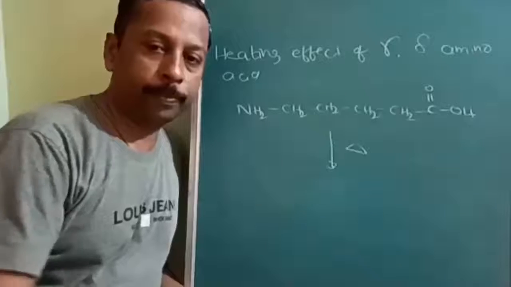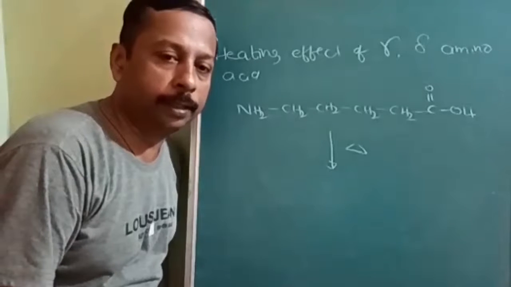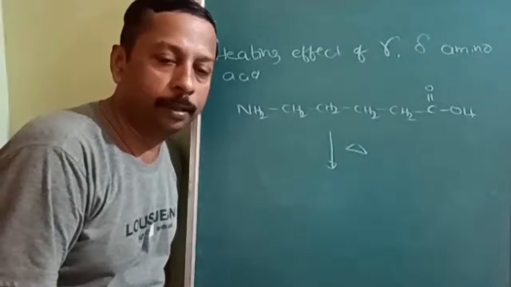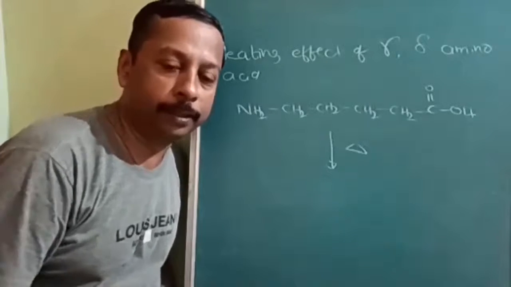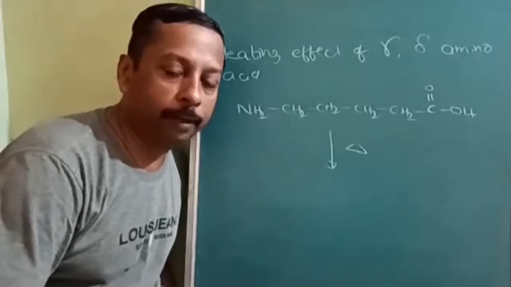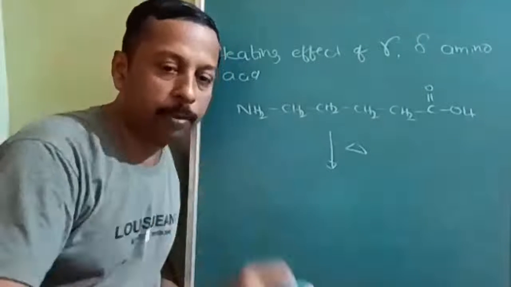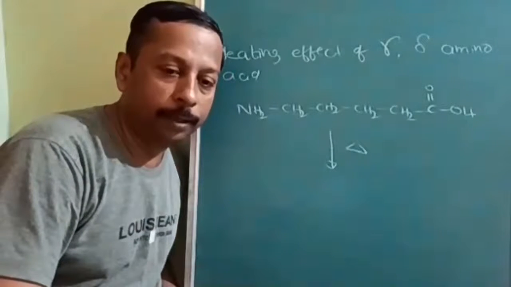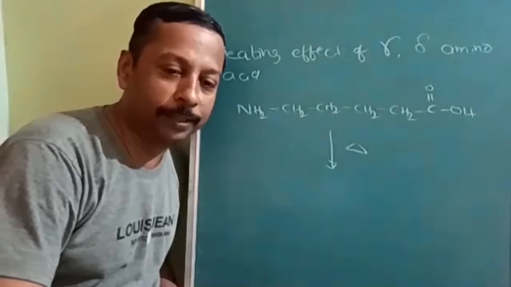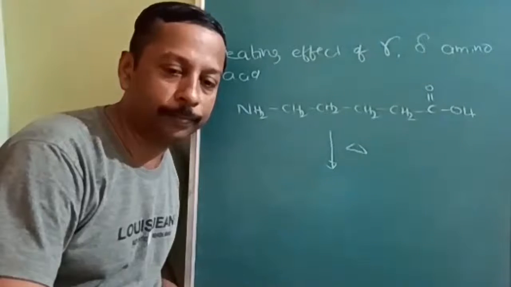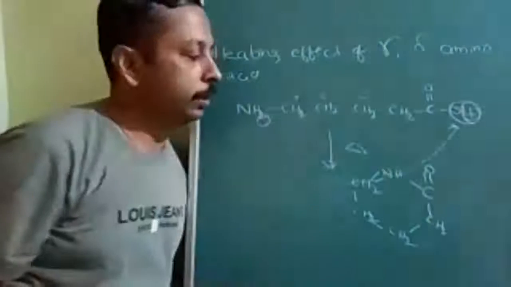Okay. Next, what is the heating effect of gamma or delta amino acid? This you have studied in polymers also. Preparation of one of the commercially important products will be formed, which is a monomer of one of the polymers. I am giving you the hint now, at least you should be able to write the product. So similarly OH and H will be removed and this will be formed.